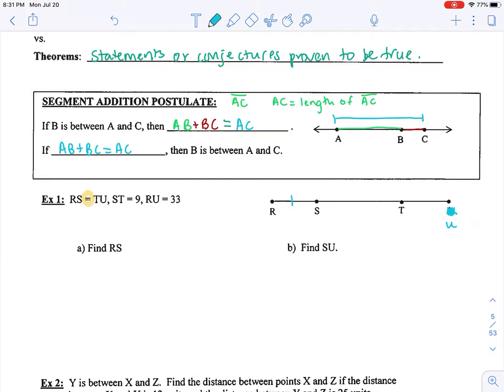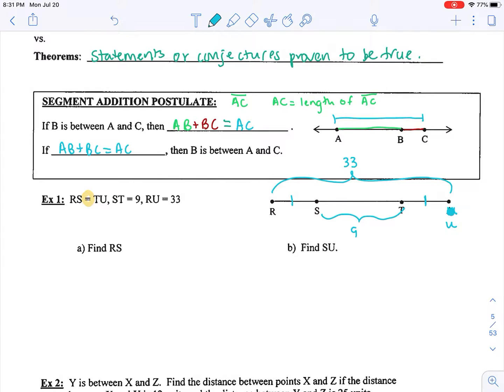RS is equal to TU. So I have those little tick marks there to show on my figure that I know that those two things are equal. The length of ST is equal to 9. The entire length of RU is equal to 33. They want us to find the length of RS and then the length of SU.